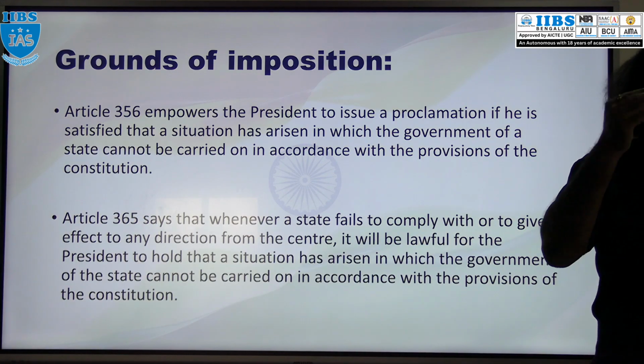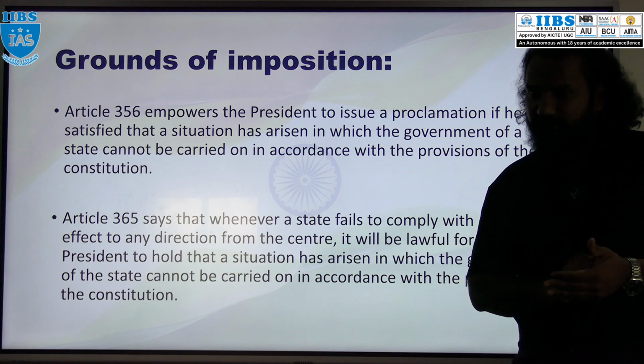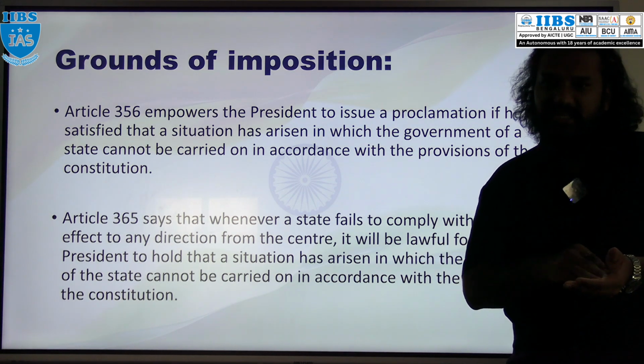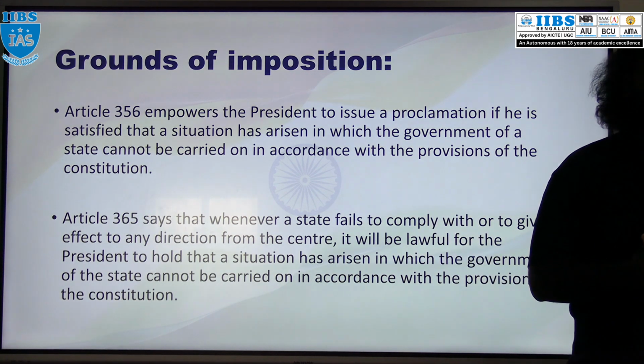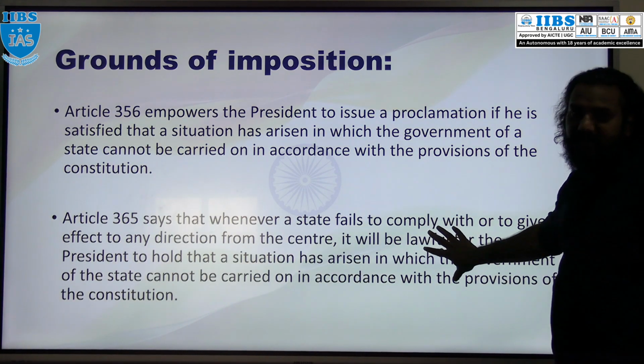The direction given by the central government to the state government has to be followed. If they go against that direction, that also comes under violation of the provision of the constitution. That is mentioned in Article 365.